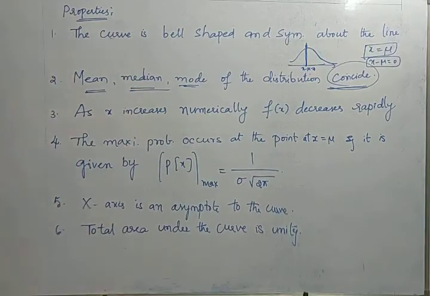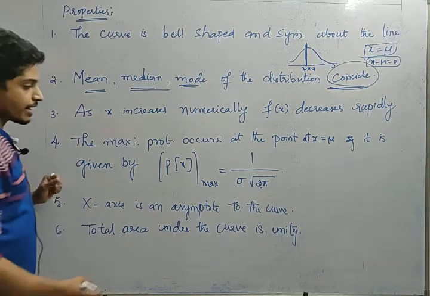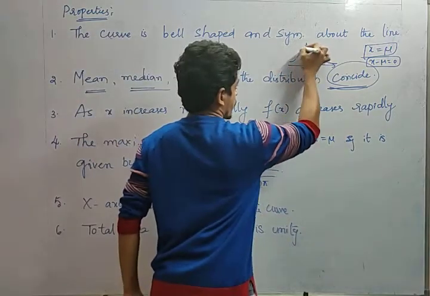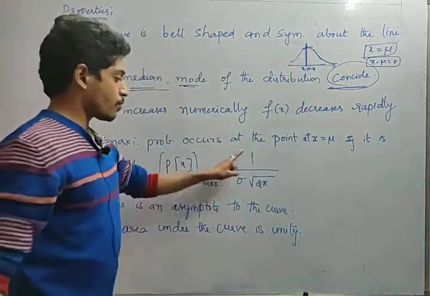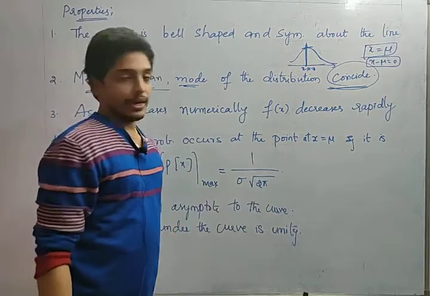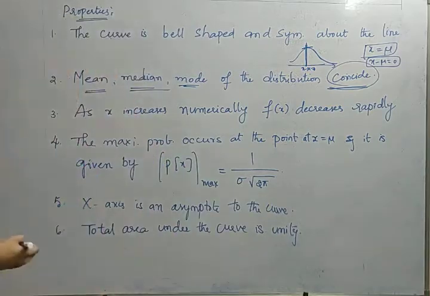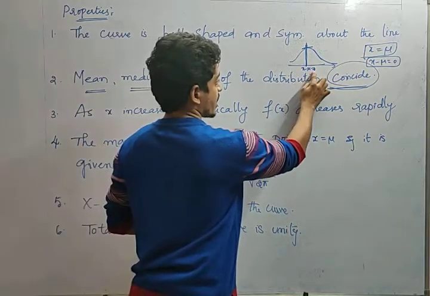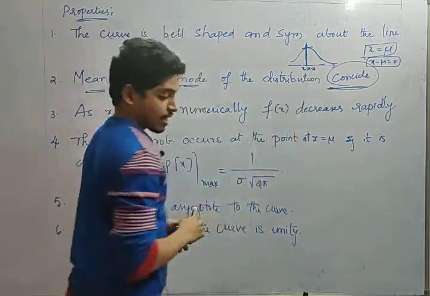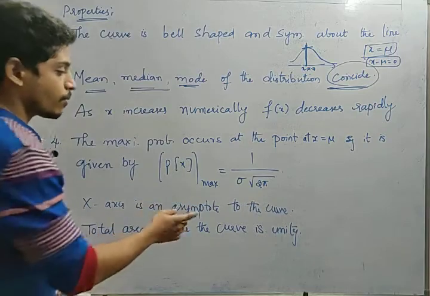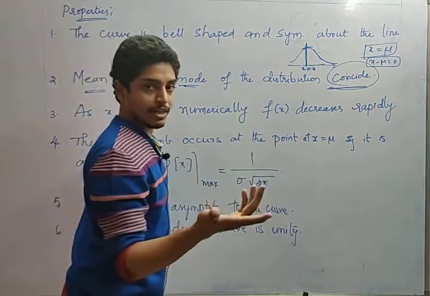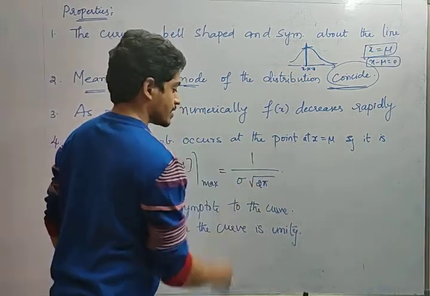Next one, the maximum probability occurs at the point x equals mu, and it is given by, the maximum probability occurs at this point, right? So what is that value? 1 by sigma root 2 pi. So that's the maximum coefficient, because at that particular point x minus mu is 0. In the formula, e power 0 will be nothing but 1. So 1 by sigma root 2 pi will come.